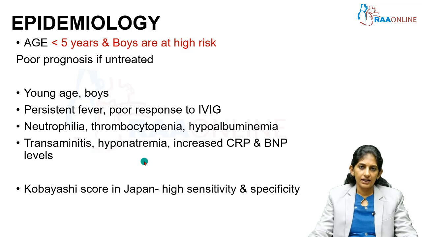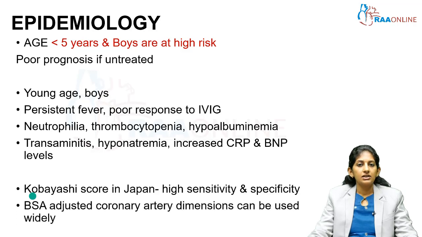So there are diagnostic criteria for Kawasaki disease. A score in Japan, called the Kobayashi score, is evaluated and has very high sensitivity and specificity for coronary artery involvement. And coronary artery dimensions based on body surface area are available. So when we do an echocardiography, we need to have these baseline values to check if the child has aneurysms or not.